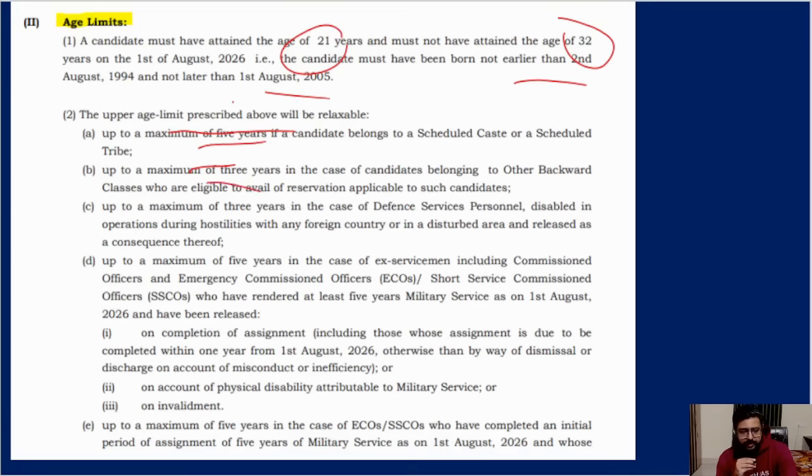Meaning, OBC people, when you are reading 1994, you can read it as 1991, because you have a 3-year relaxation. Like that you can count 3 years backward. SC/ST people can count 5 years backward. That is the only thing you have to do. The birthday is given, meaning before August, that is July, June and so on, you are not eligible. You must be born not earlier than 2nd August. I have done eligibility in a separate video anyway. You can come and ask me on WhatsApp and I'll give it to you. So this is the basics about age eligibility.